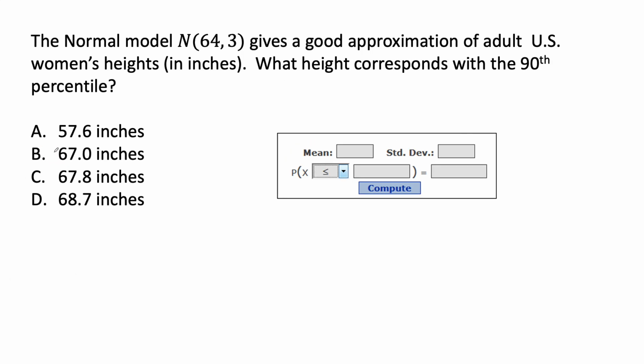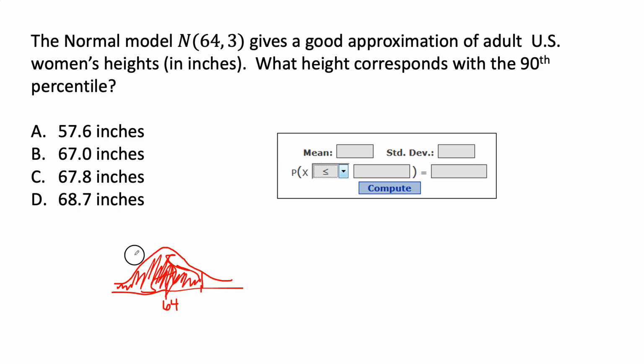What height corresponds with the 90th percentile? So here, I'm looking at another normal curve. That's a very poorly drawn curve, but here it is with a mean of 64. I want to know what height corresponds with the 90th percentile. I'm looking for the height such that the area to the left of it is 90%. So 90% of the heights are below that height.